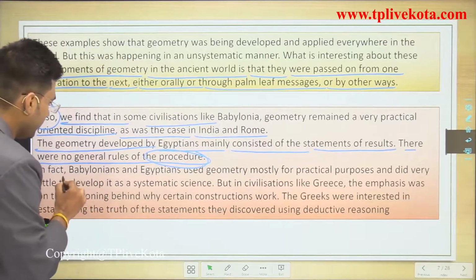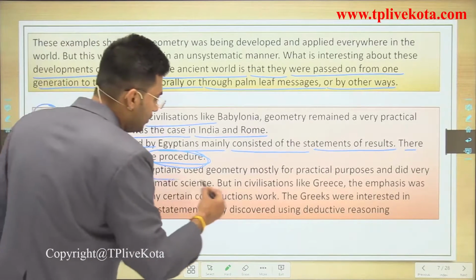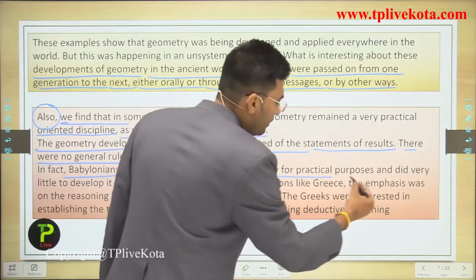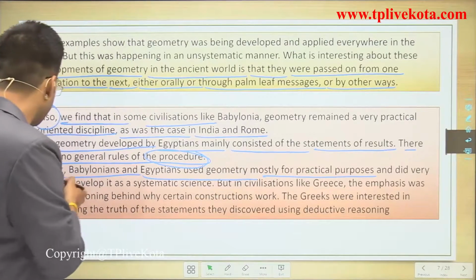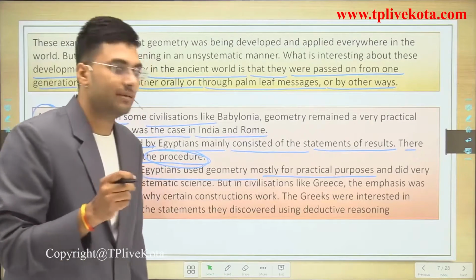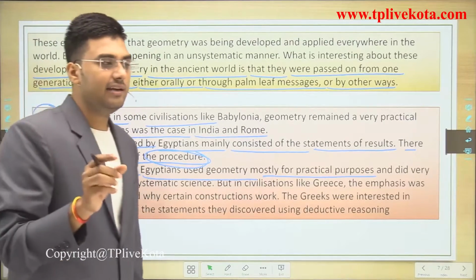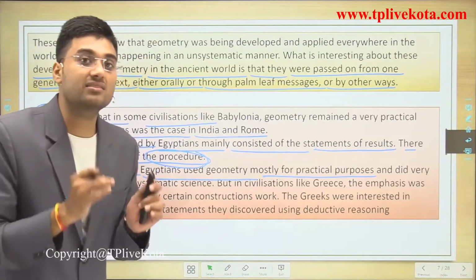In fact, the Babylonians and Egyptians used geometry mostly for practical purposes and did very little to develop it as a systematic science.